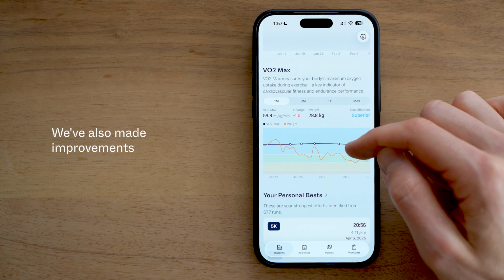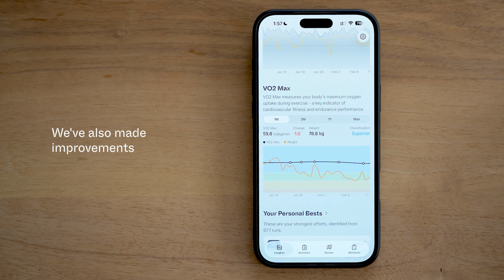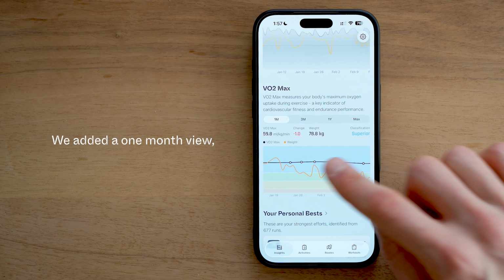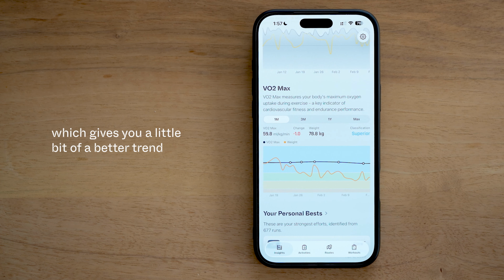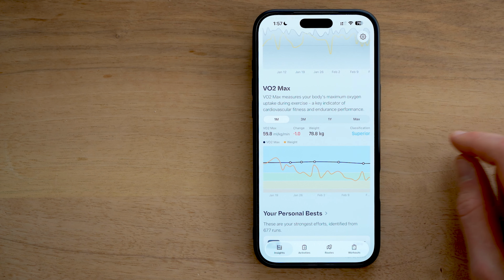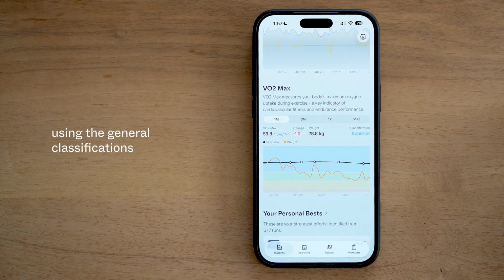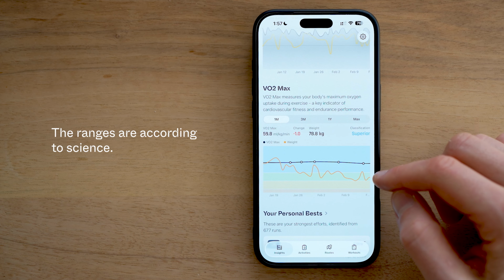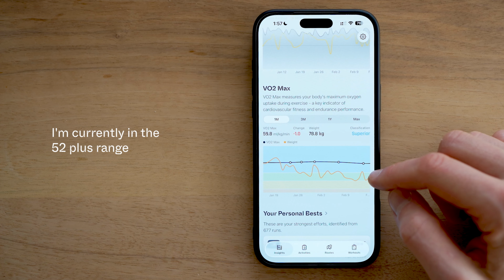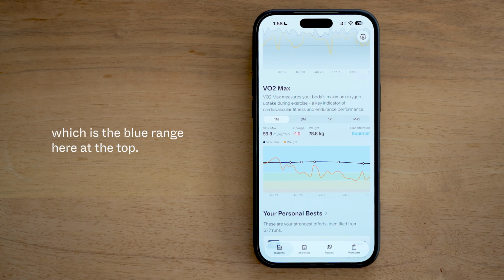Cool. All right, now we've also made improvements to the VO2 max chart. We added a 1-month view, which gives you a little bit of a better trend for where you're currently headed and how your training has impacted your VO2 max. And we've also color-coded the graph using the general classifications for VO2 max. So the ranges are according to science. So in my case, I'm currently in the 52 plus range, which is the blue range here at the top.